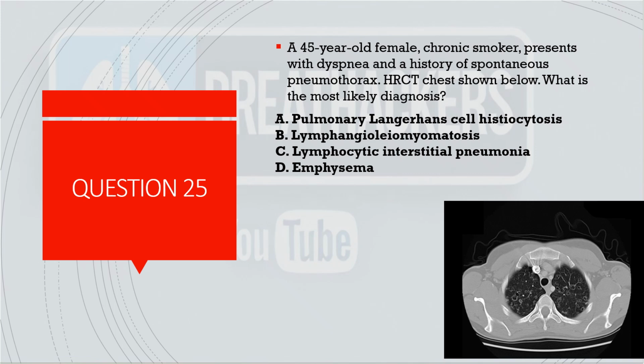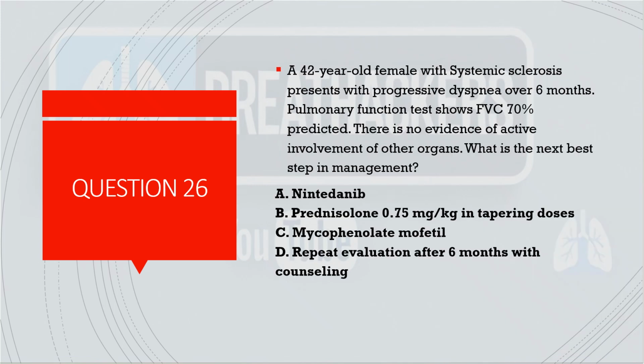But that is not the case. PLCH is also common in females. So I think LCH still remains the answer for this, as the lung parenchyma between the cysts also shows some nodules here. So I think LCH remains the answer here, even if it is a female. But since she's a smoker, of course she could have this.